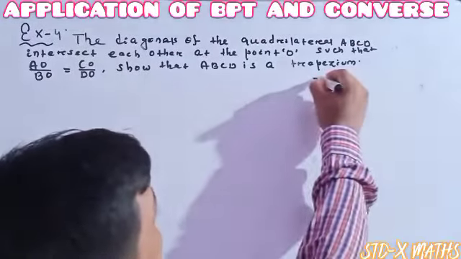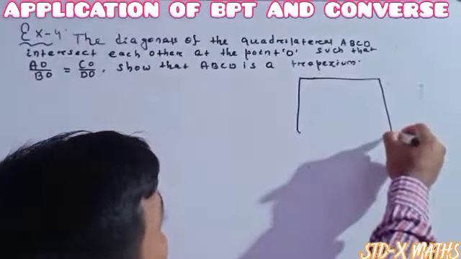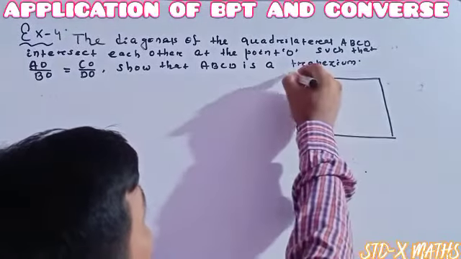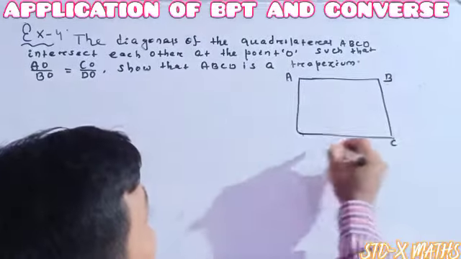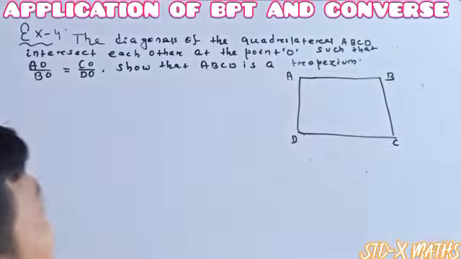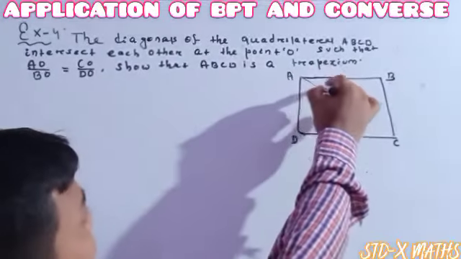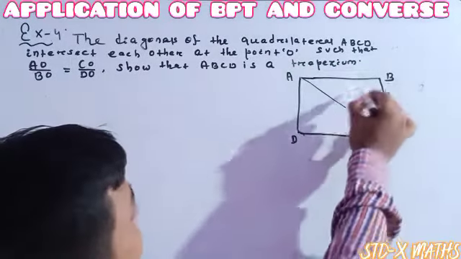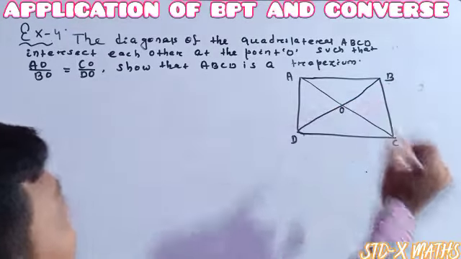Suppose here is any quadrilateral, and the name of the quadrilateral is A, B, this one is C, this one is D. And here both the diagonals intersect each other at the point O.